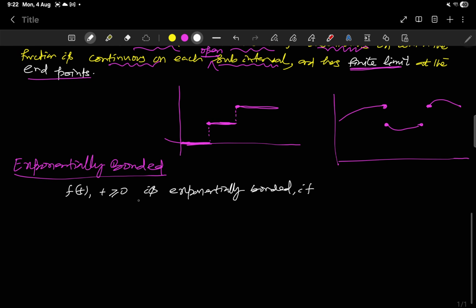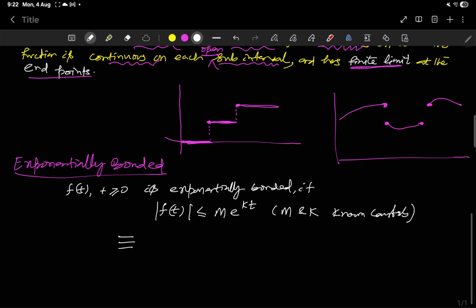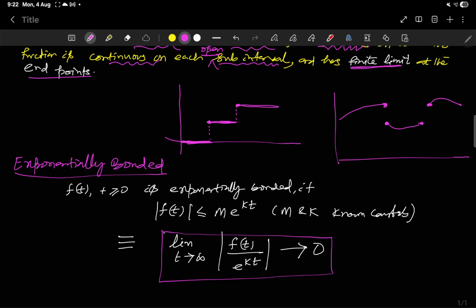A function f(t) is exponentially bounded if |f(t)| is less than or equal to some M e to the power kt, with M and k known constants. And this is equivalent to saying the limit as t tends to infinity of |f(t) divided by e to the power kt| tends to 0. This can also be the equivalent aspect of an exponentially bounded function.